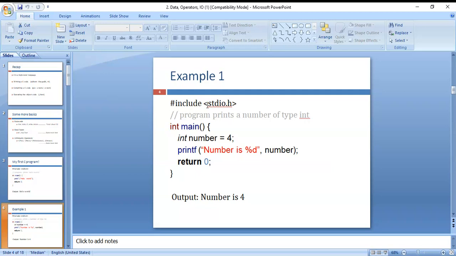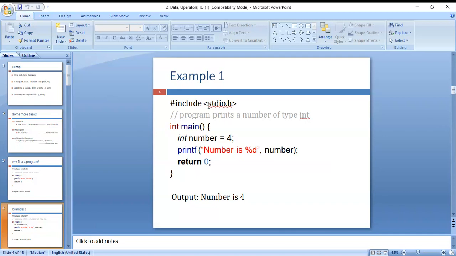With this preprocessor directive, some operating systems or some application software support double quotation marks, and some application software support only the less than and greater than symbols.